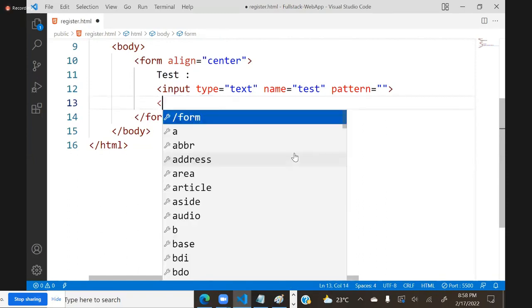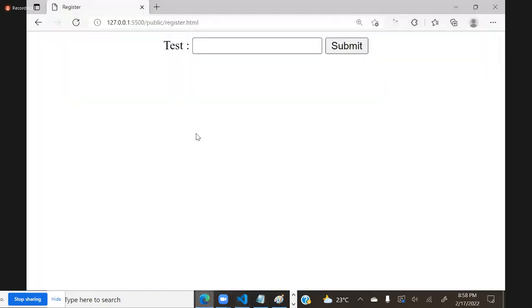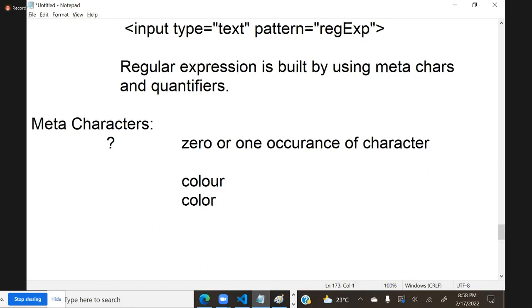Now the point is, in this text box I want to allow only two words, COLOUR and COLOR. Anything else other than this is not valid.